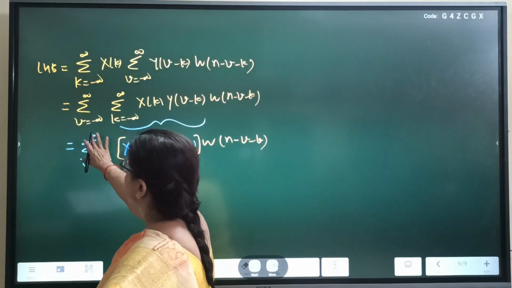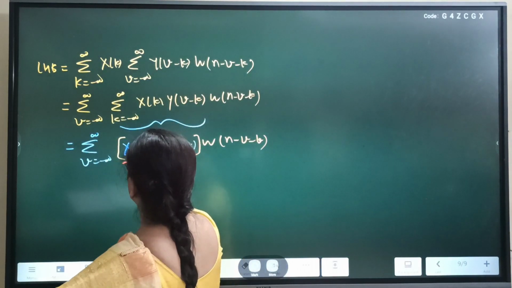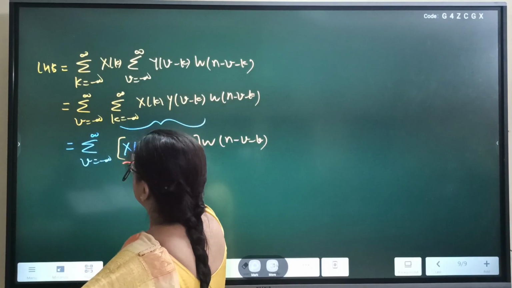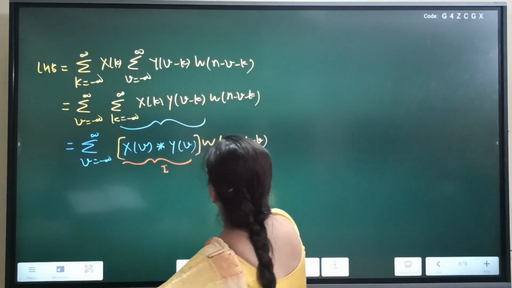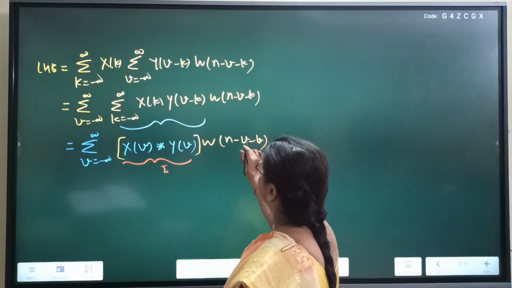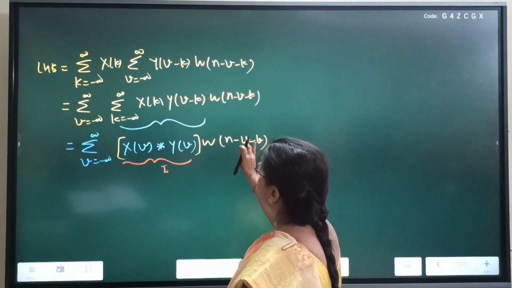Since this is a convolution, an infinite sum, in the first sequence the dummy variable v is used, and in the second sequence n minus k minus v.